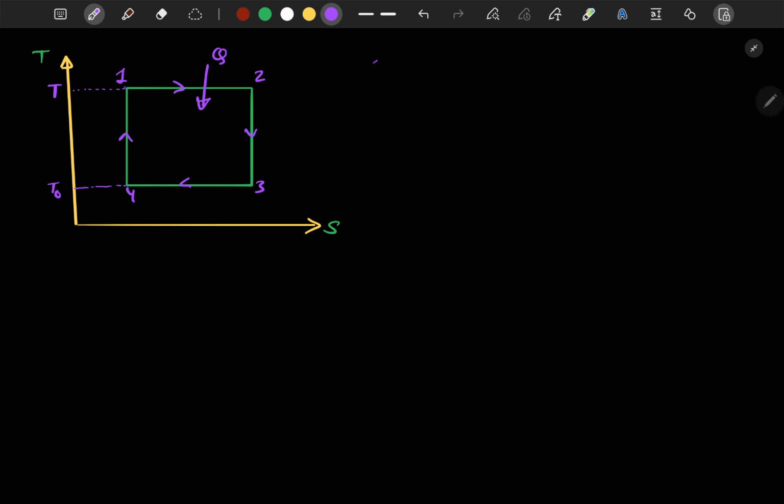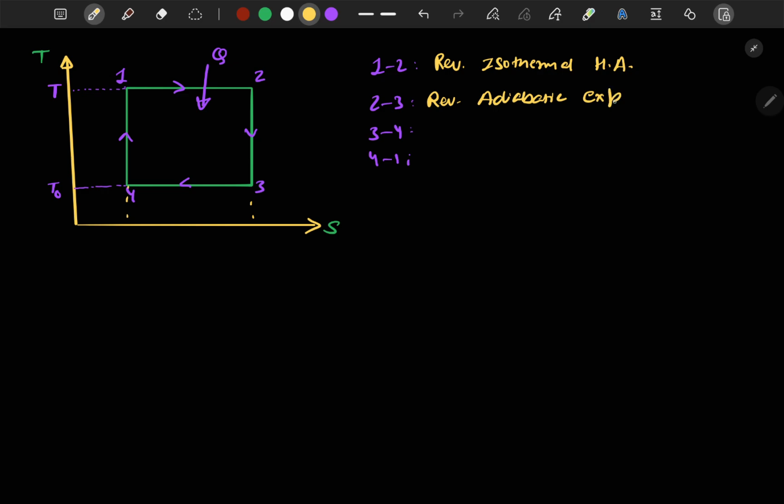So let me write it here, process 1 to 2, 2 to 3, 3 to 4, and 4 to 1. I will write what these processes are again. Process 1 to 2 is reversible isothermal heat addition. Process 2 to 3 is reversible adiabatic expansion. You can see that since entropy remains constant at both points, this will be an isentropic process, so adiabatic. And since it is adiabatic, and the temperature of the system is decreasing, it must be expansion.